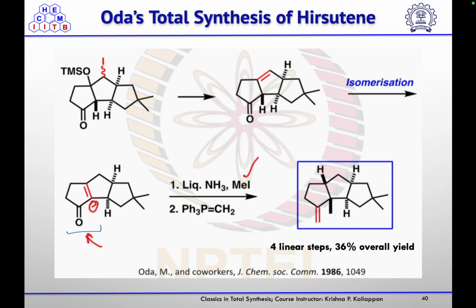Then using lithium in liquid ammonia and methyl iodide they introduce the methyl group at that position, and then on treatment with the methyl Wittig they convert that ketone into olefin. So that is how they completed the total synthesis of hirsutene in 4 linear steps with 36% overall yield.